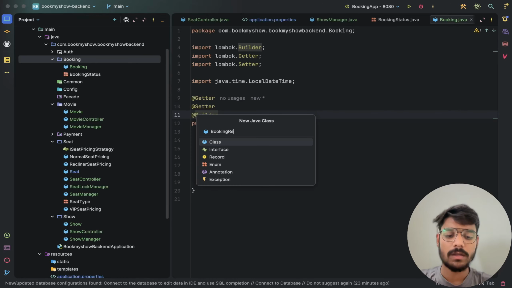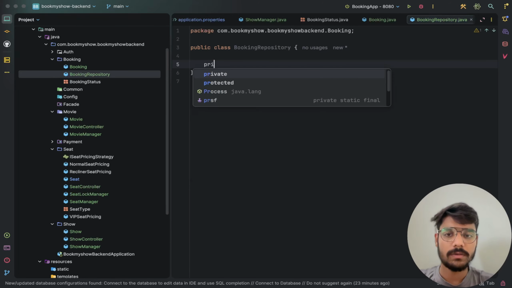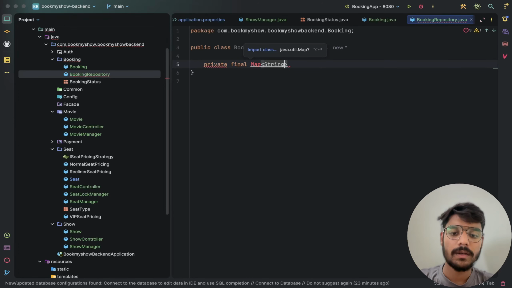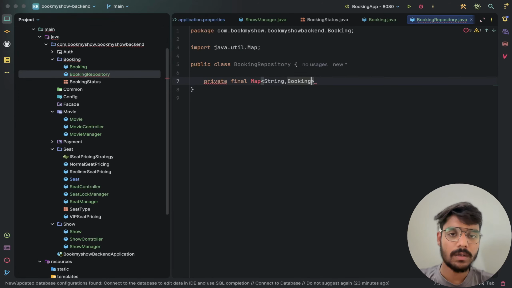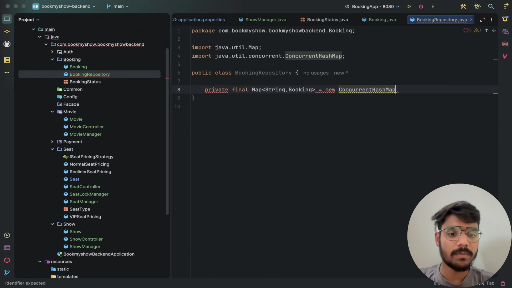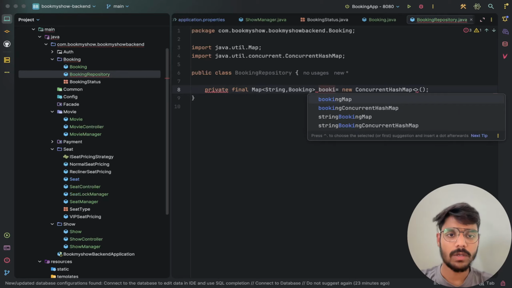In the booking repository, we will have a Map with a String key and Booking value. We need to import Map and set it equal to a new ConcurrentHashMap. Why are we using ConcurrentHashMap? We discussed it earlier. This is the booking store.